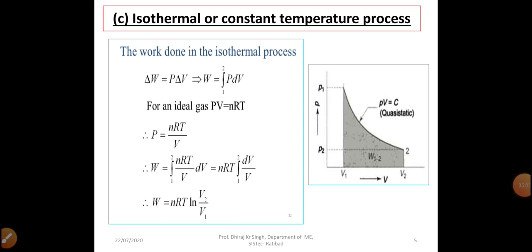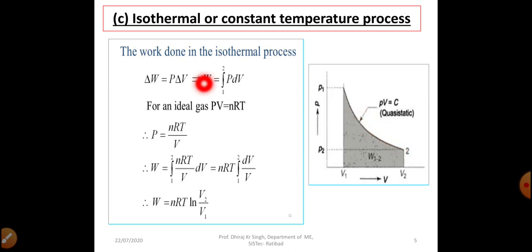So we can see here, this is a rectangular hyperbola curve. For an isothermal process, we have a rectangular hyperbola curve. That means at any point on this curve, if we multiply pressure into volume, we will get a constant value. So this is the graph for isothermal process or constant temperature process.